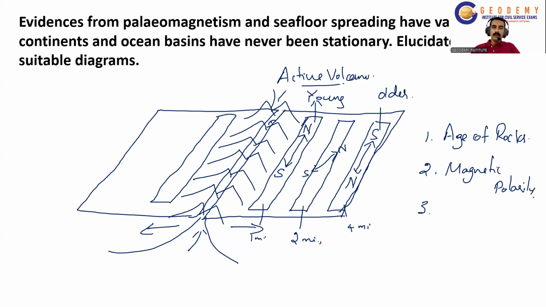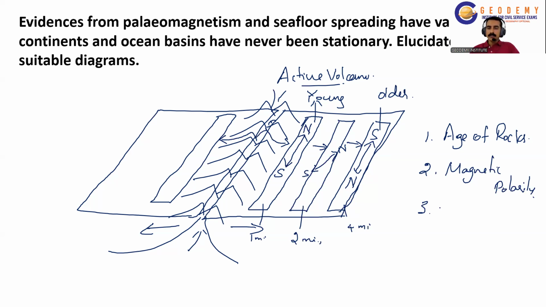And then the lava erupts out from the ridge, and here the age increases as we move away from the ridge because the new lava material pushes the older material away from the ridge. So the new lava cools down and solidifies in this region, and then the older materials are pushed away from the ridge. That's why the age of the rocks increases away from the ridge. And then the magnetic polarity is taken as an evidence.